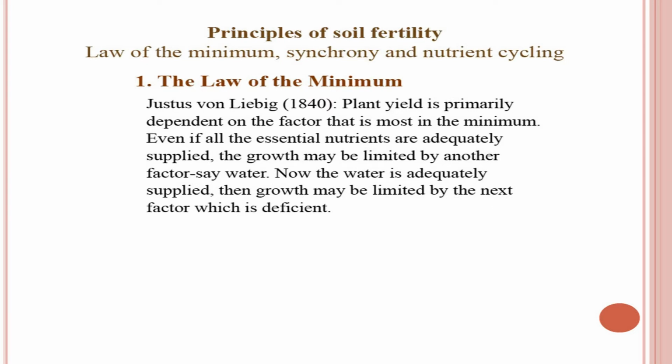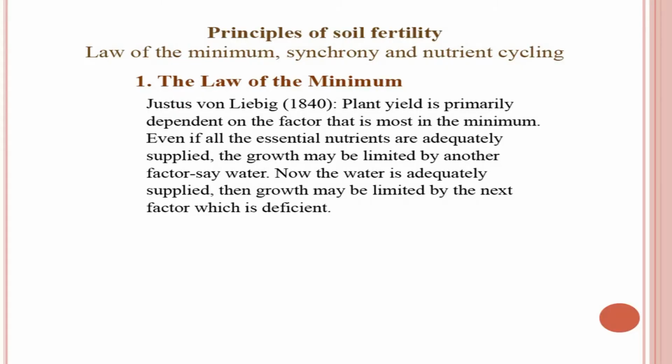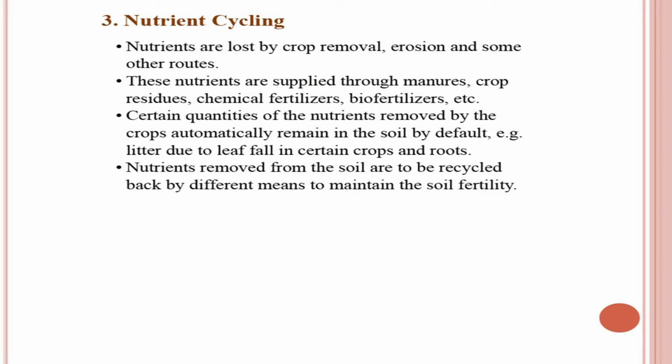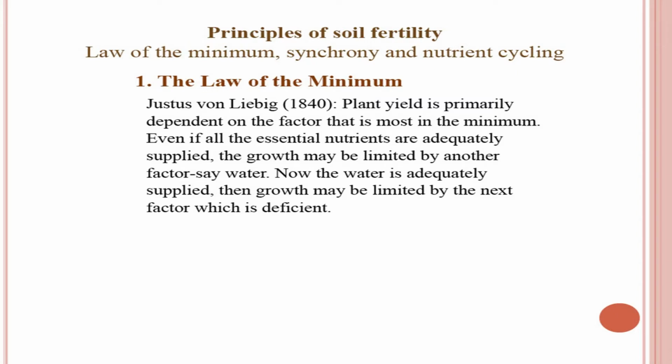Now, let us see the different principles of soil fertility, meaning the fundamentals or basis of soil fertility. There are three important bases of soil fertility. One is the law of the minimum, number two is the principle of synchrony, and number three is the principle of nutrient cycling. Let us start with the law of the minimum. The law of the minimum was propounded by Justus von Liebig in 1840. Justus von Liebig is also considered the father of agricultural chemistry.